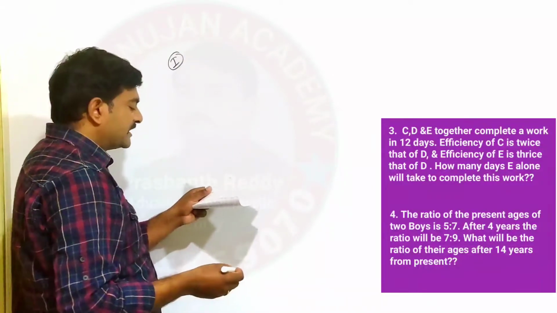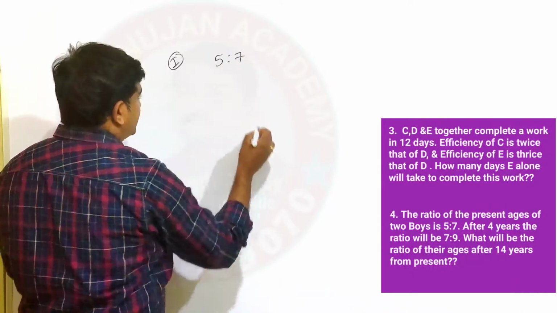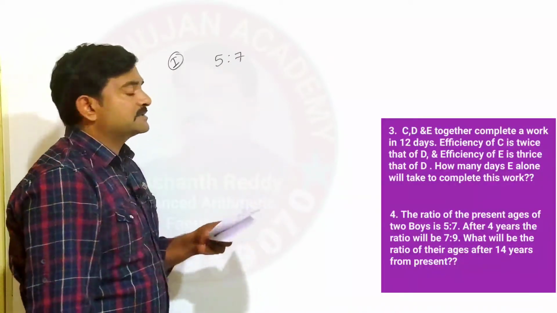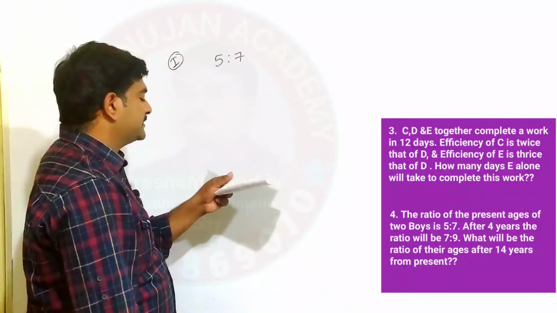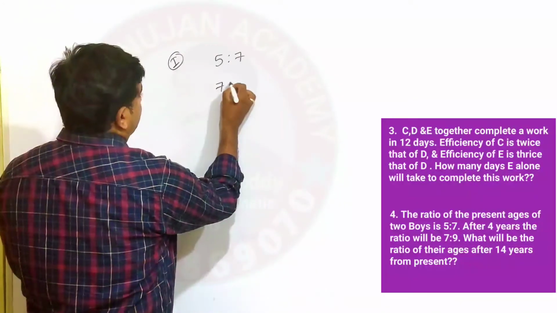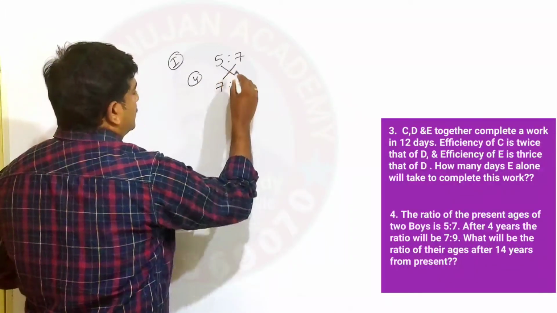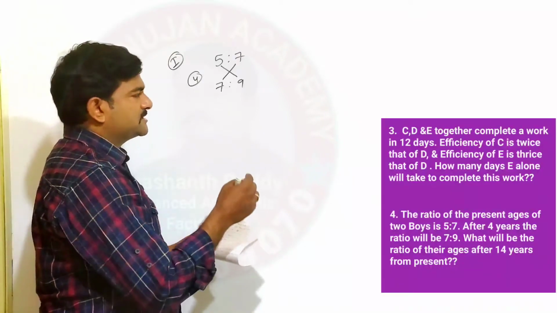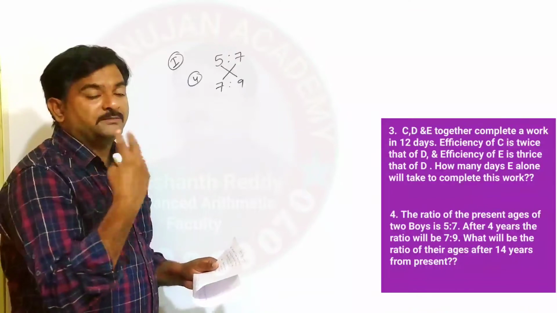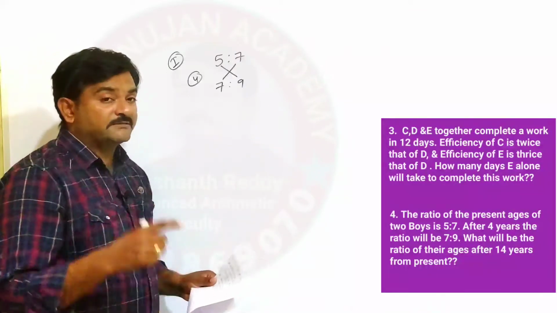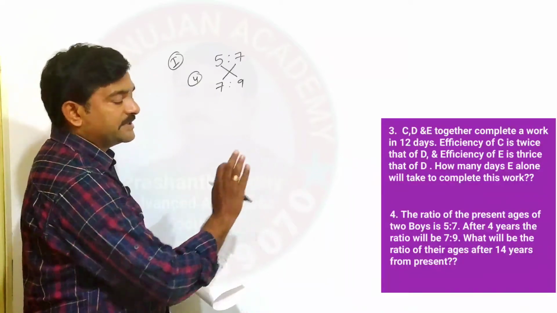The present ages of two boys is 5:7. Assume A and B. The first person is having 5 parts of age, the second person is having 7 parts of age, and after 4 years the ratio will be 7:9. Simply what you have to do is cross multiplication. This is also one kind of trick, but with this trick it may take more time. With our logical method, we can solve the question in fractions of a second. That I will say in type 2.